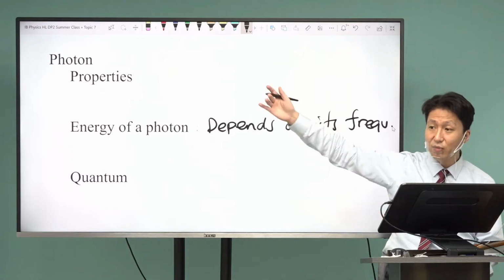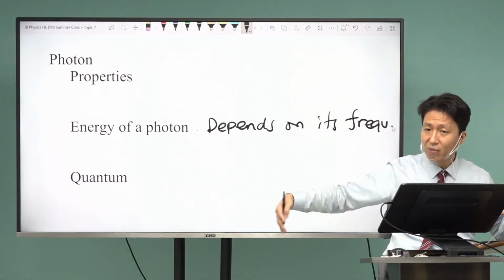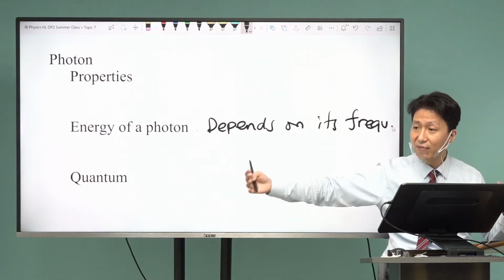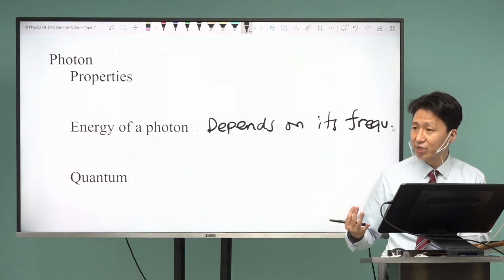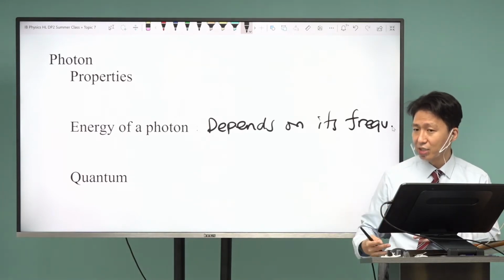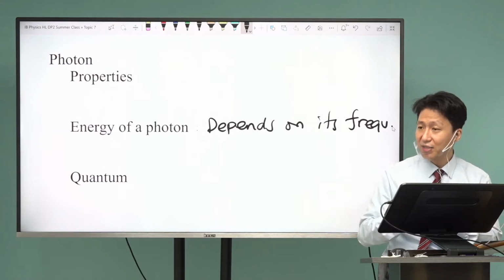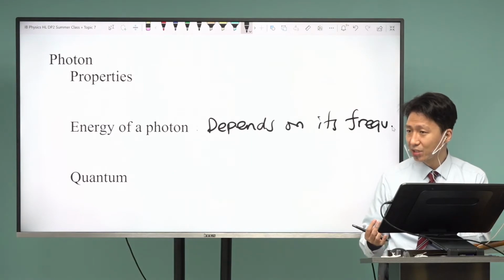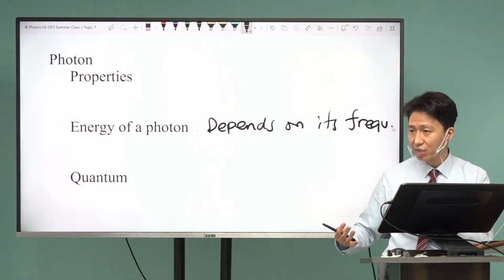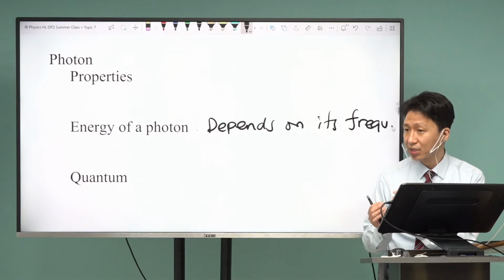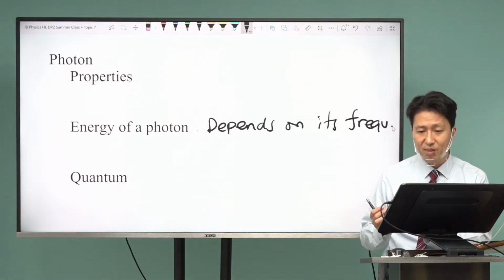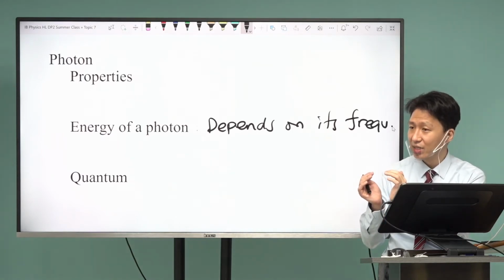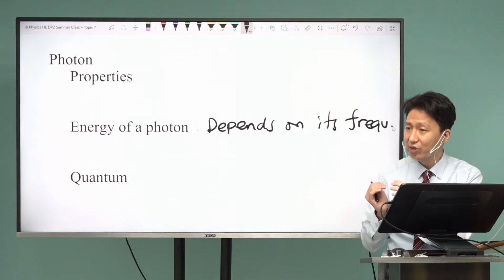So when we saw the electromagnetic spectrum before, what this means is that every color and every wavelength has a different amount of energy inside the photon. With very short wavelength, high frequency like gamma rays, every photon has a lot of energy. With infrared and radio, the photons have very small energies inside. But they are particles, so they're packages of energy. Inside each package is a certain amount of energy depending on its frequency.